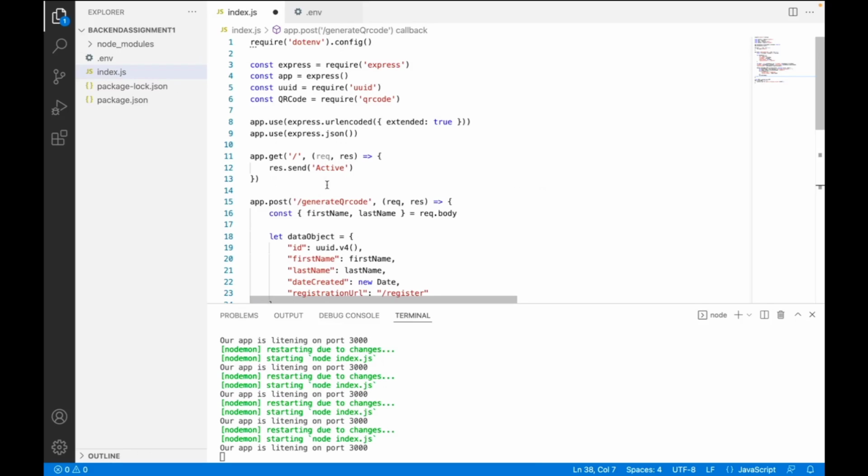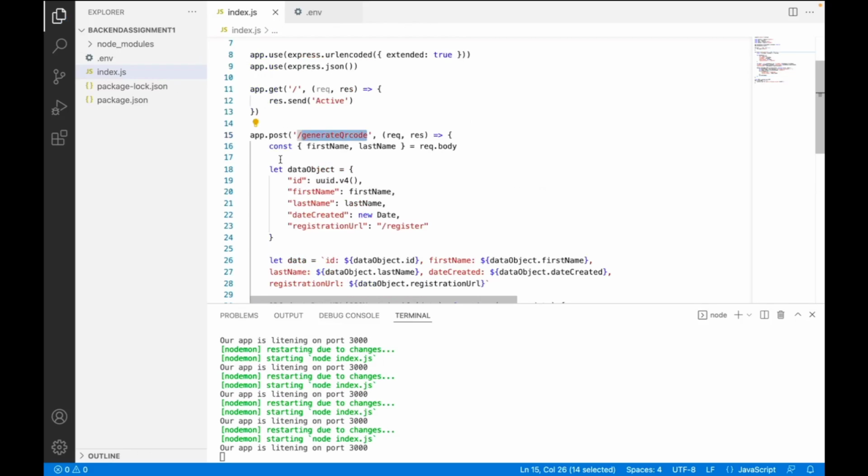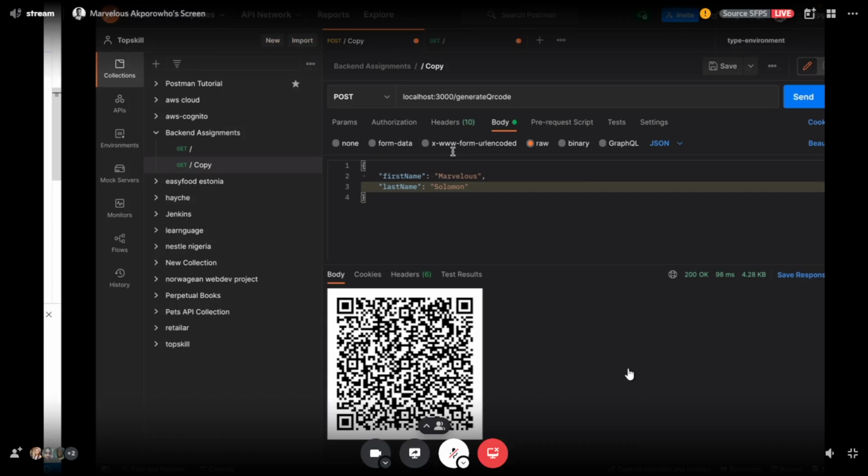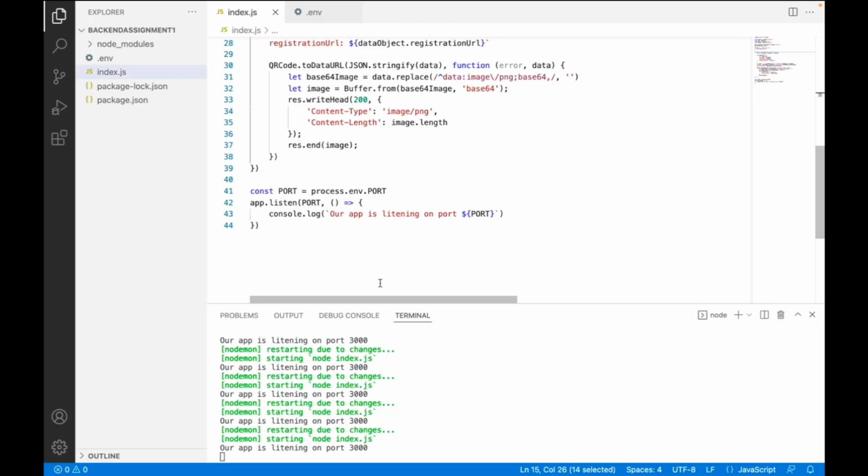We want to create a different function, a different handler, as you may call it, to generate the image file, so then we can share the link. Right, this is the image that was generated. So I think it's quite understandable what we have. Okay, so we are sending the image.